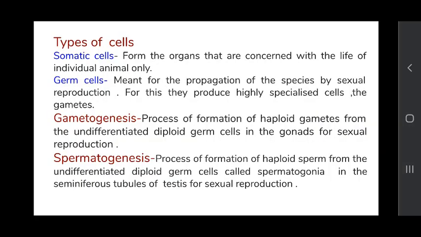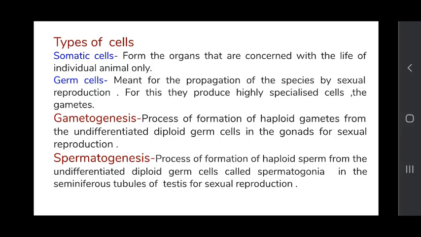Students, you might be knowing that there are two kinds of cells. One is somatic cells and the other is germ cells. Somatic cells form the organs that are concerned with the life of the individual animal only. And the germ cells are meant for the propagation of species by sexual reproduction. For this, they produce highly specialized cells, that is the gametes. So, somatic cells perform the vegetative function while the germ cells perform the reproductive function.